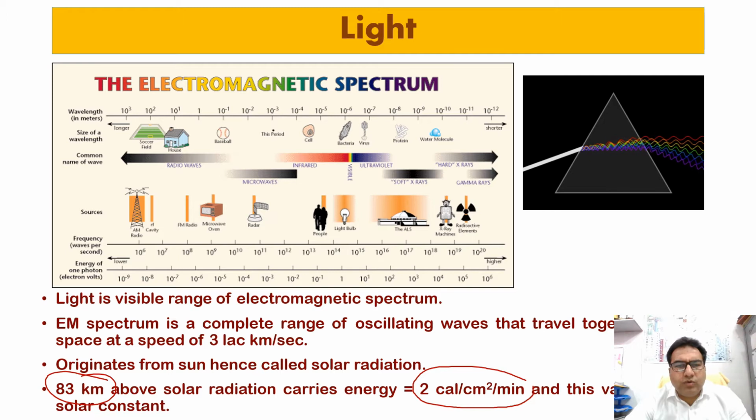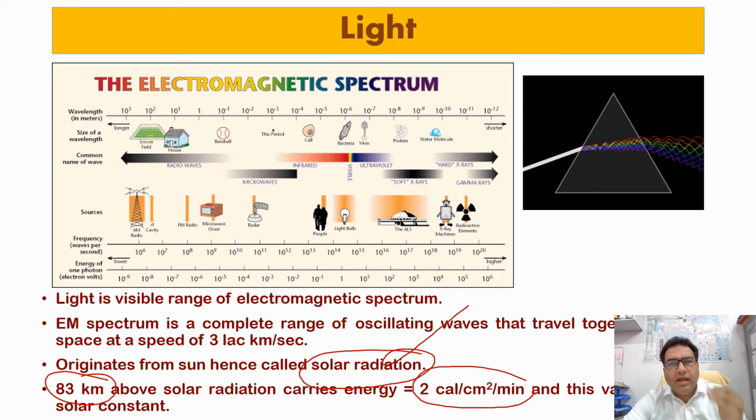When we talk about solar radiation, what is solar radiation? Solar radiation consists of short wave radiations, light, and long wave radiations. So it has short wave radiation, it has light radiation, and it has long wave radiations. Light radiations we also call the visible radiation.